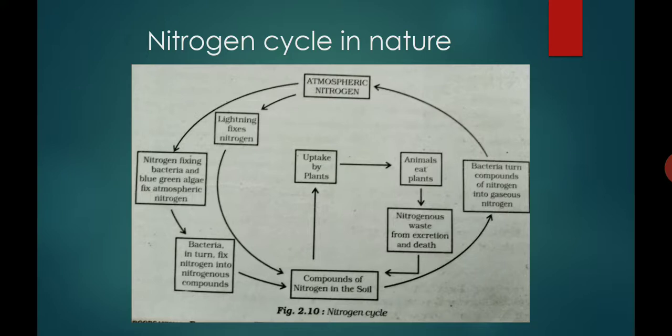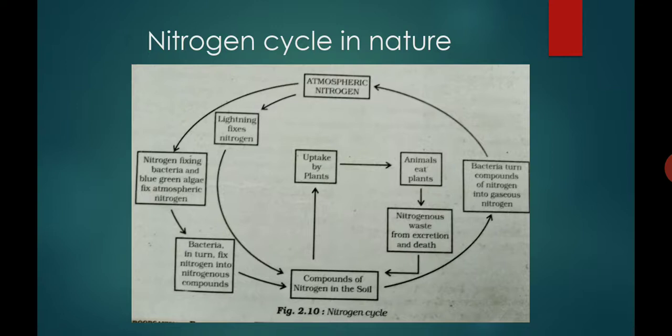But how is this compound form of nitrogen converted into elemental form or free gaseous nitrogen? This is known as denitrification. Denitrification is done by special denitrifying bacteria present in the soil, such as thiobacillus and micrococcus.